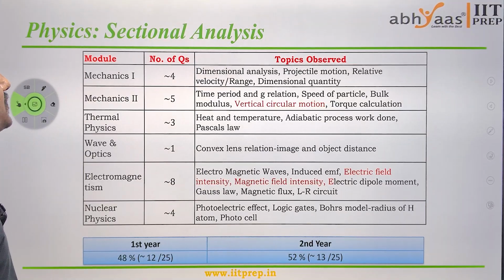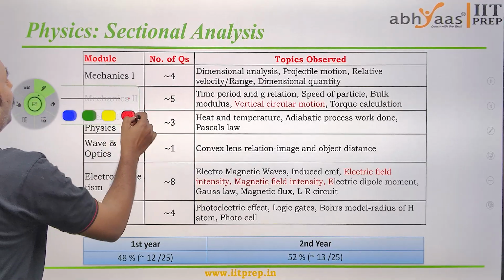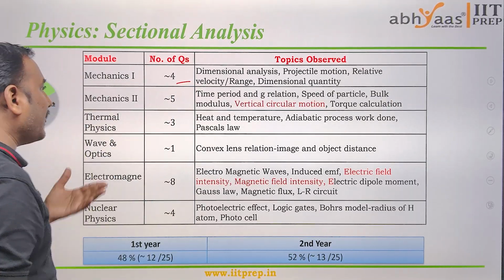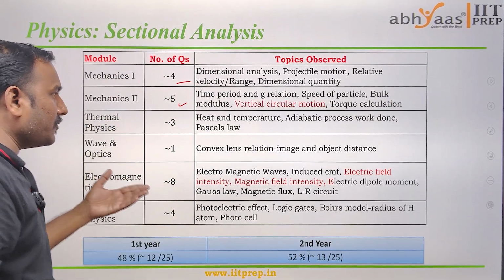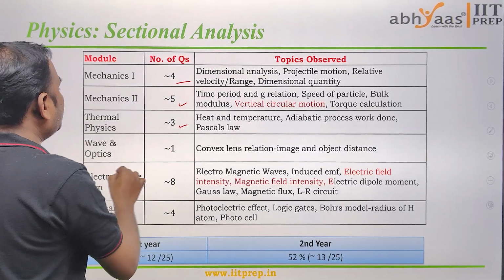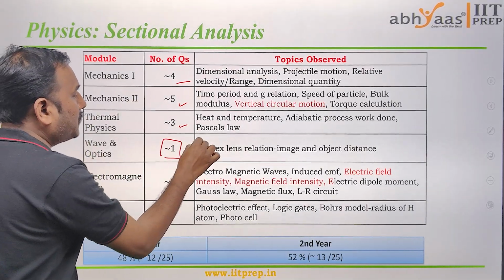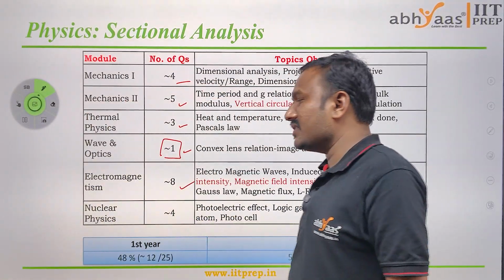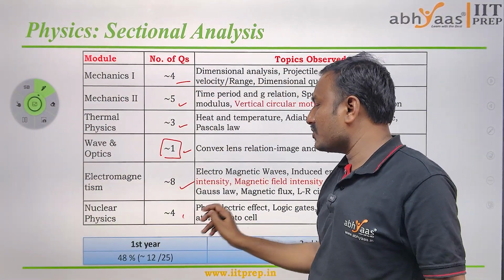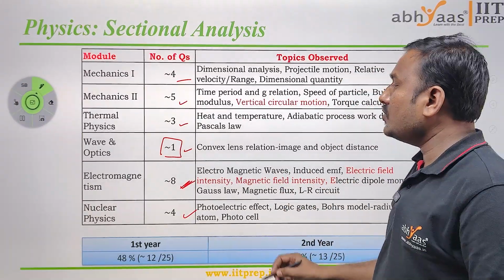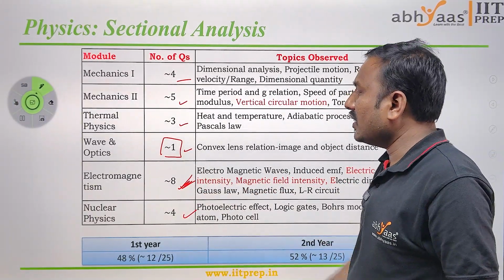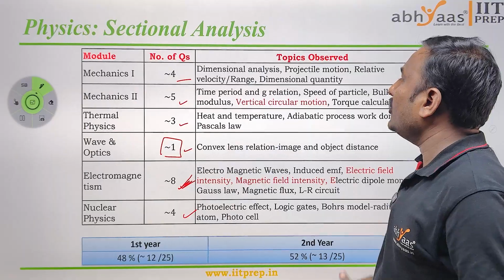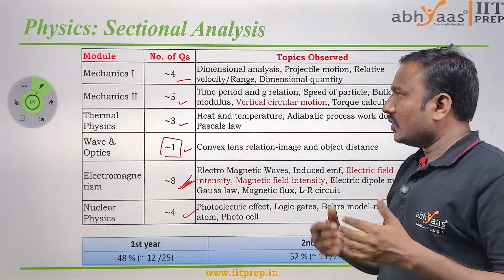In the physics sectional analysis, from Mechanics 1, 4 questions were given, and Mechanics 2, 5 questions. Thermal physics had 3 questions, waves and optics only 1 question, electromagnetism 8 questions, and nuclear physics 4 questions. We can see there was a huge impact from the topic of electromagnetism.